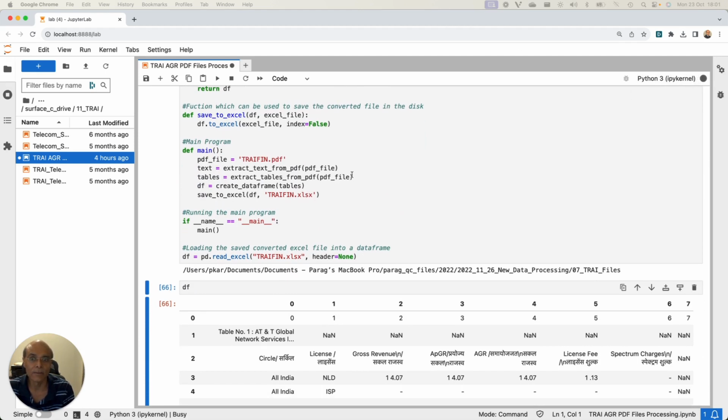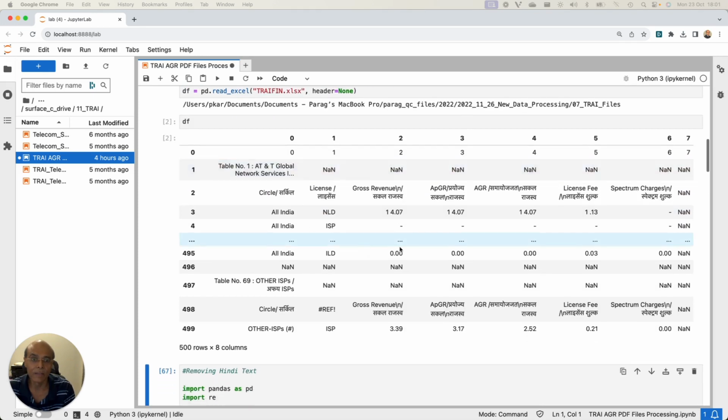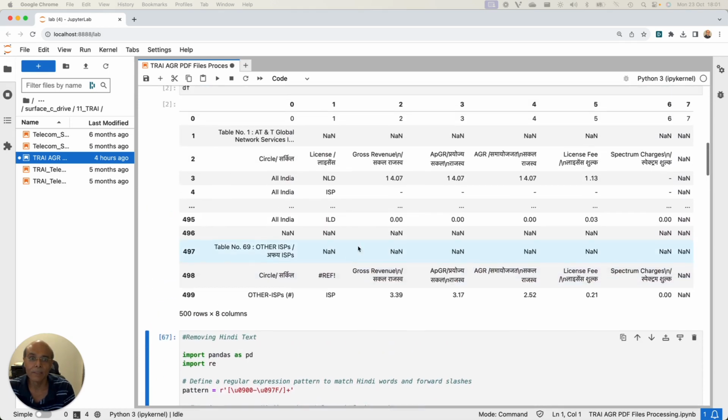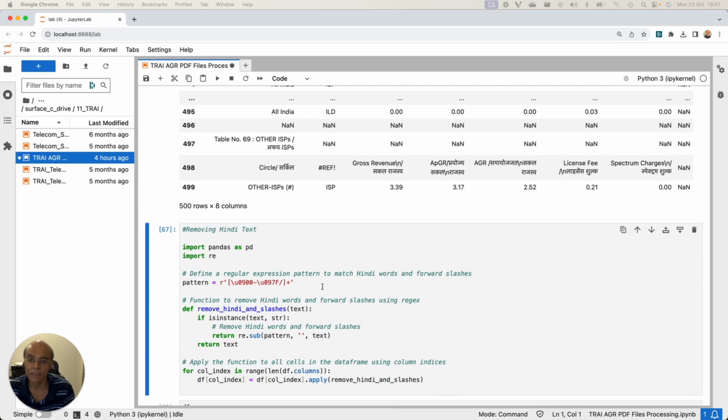It will be processing now, and then it will give me the data frame in a particular format, which is the raw data frame, because I just saved it here. So I'm reading the file again from this Excel file which is saved on my disk. Now if you look, this data contains a lot of garbage. What I'm doing now is removing these Hindi words using a regular expression.